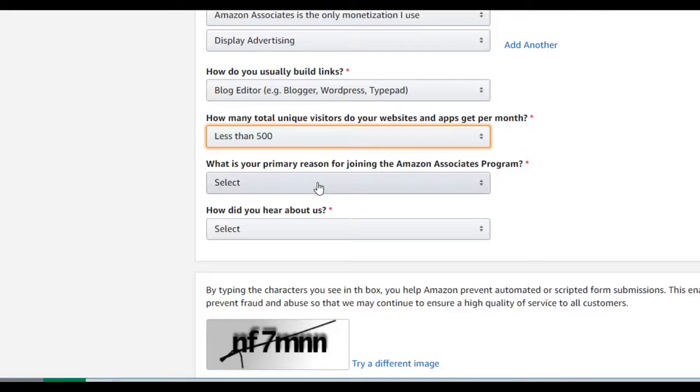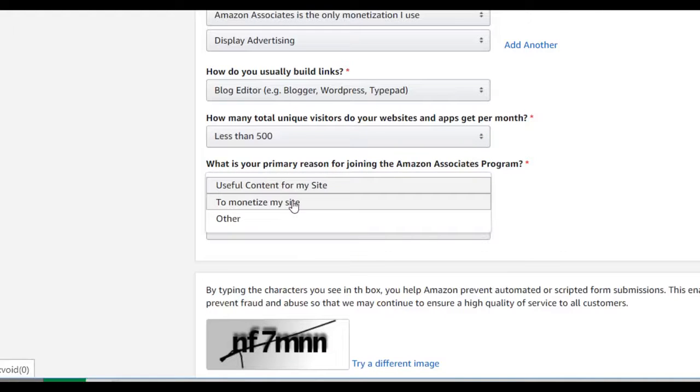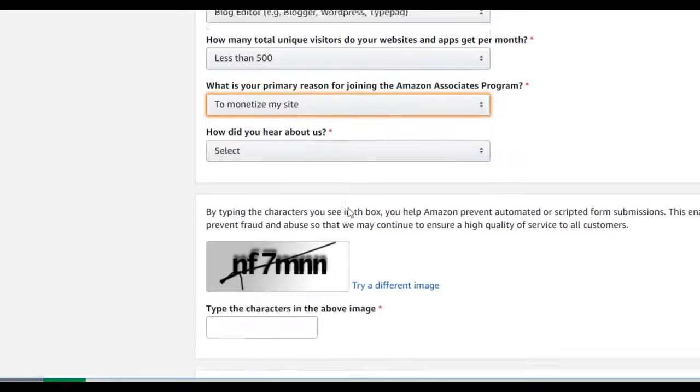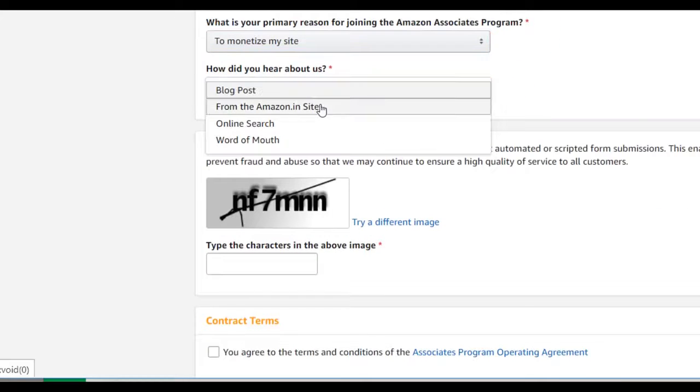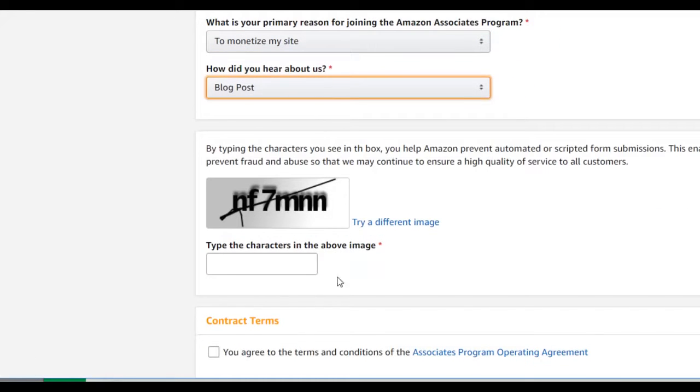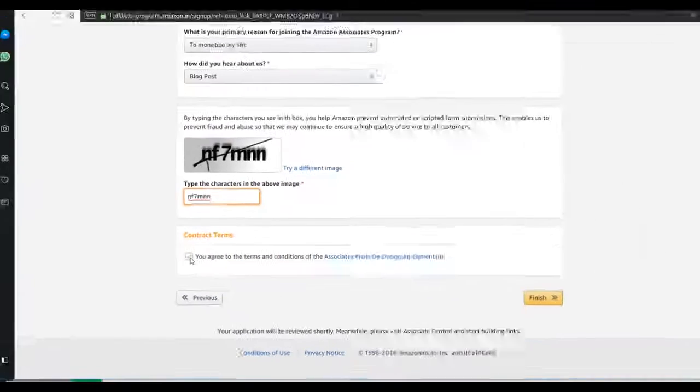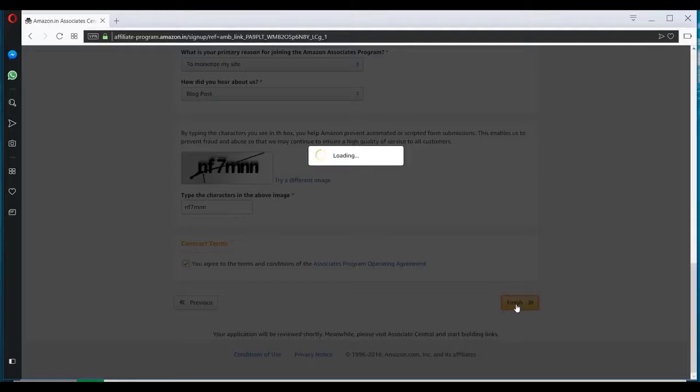What is your primary reason for joining the Amazon Associate program? So here you can mention that it's to monetize my website. And how did you hear about us? You can mention anything like a blog post or anything else. Here you just have to fill the captcha. Click on you agree to the terms and click on finish.